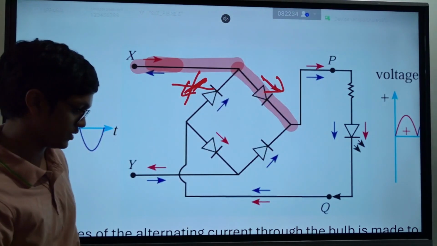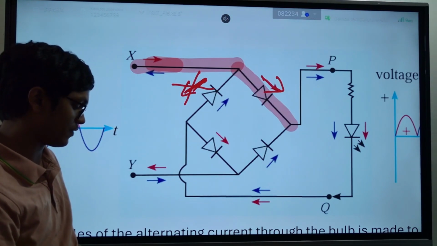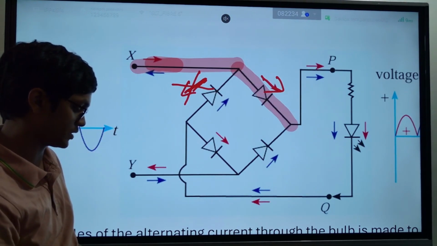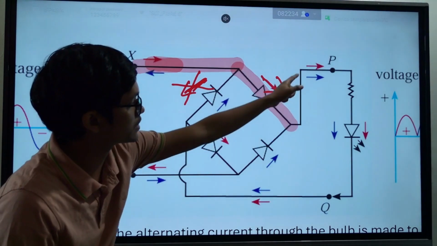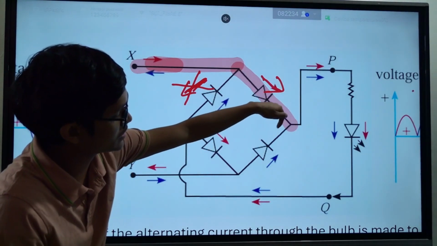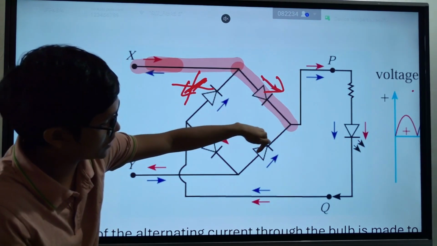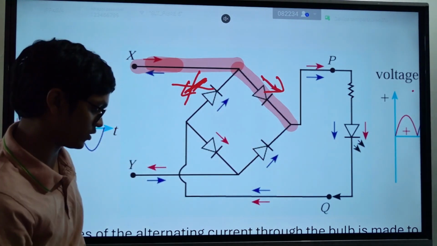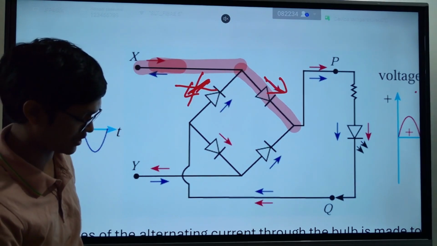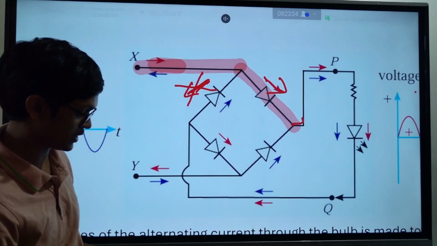Clear? Then again, it has two options. It can move in this direction or this direction, but again, it can't move in this direction. Why? Current can't move in this direction through a diode. So the only choice is to move in that direction through the main circuit.